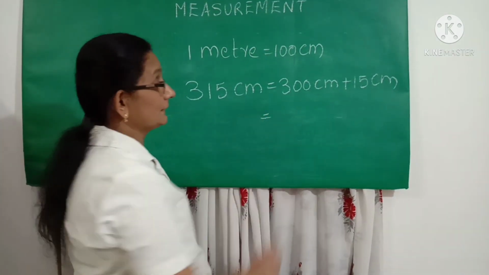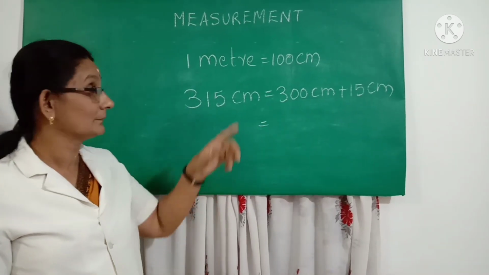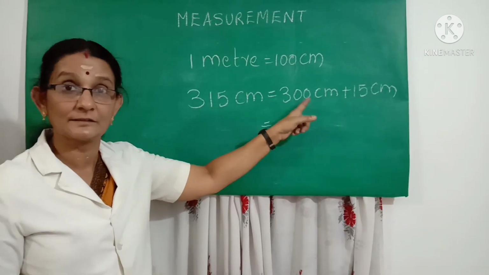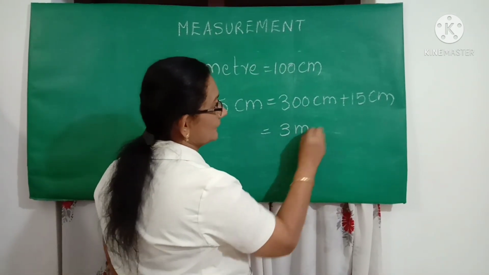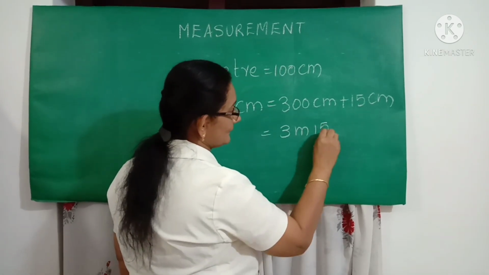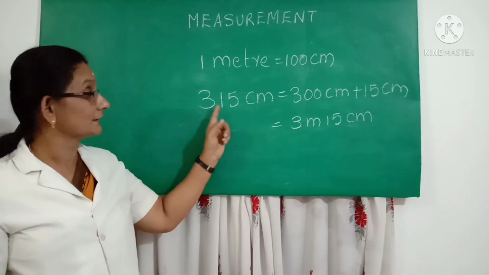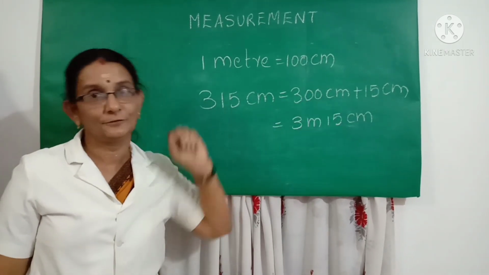Now, you know that 300 centimeter is equal to 3 meters, because 100 centimeter is equal to 1 meter. So it is 3 meters and 15 centimeter. So that's it, children. You have converted 315 centimeter into 3 meter and 15 centimeter.